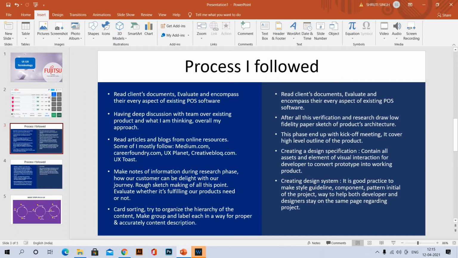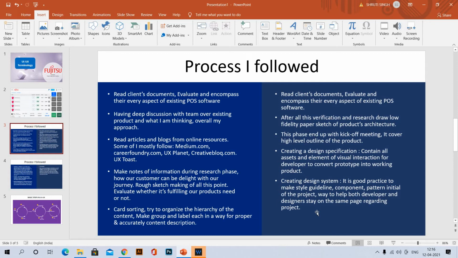Creating a design system: it is good practice to make the style guideline and component patterns at the initial stage of the project, a way to help both developers and designers stay on the same page regarding the project. It is a very good practice to make a design guideline, because it tells us how much margin, padding and spacing we have to put in our designs, and we generally follow that structure. It also saves our time, because once we have decided all these things, there is no need to worry about them during the project.